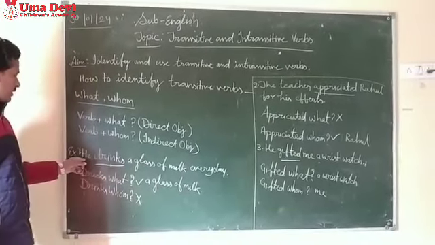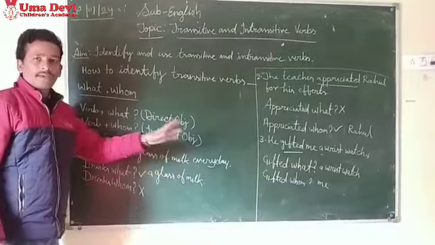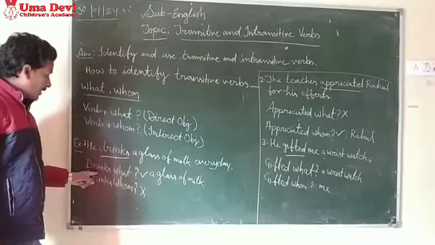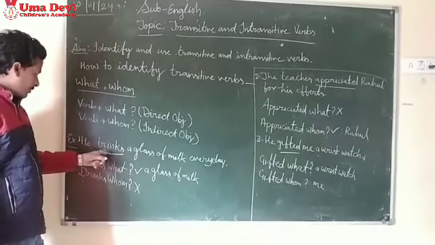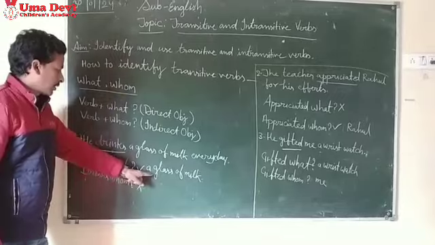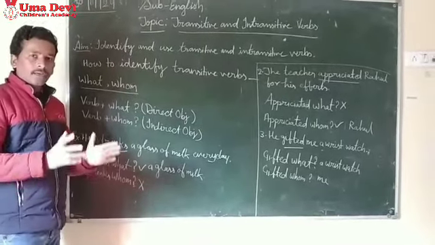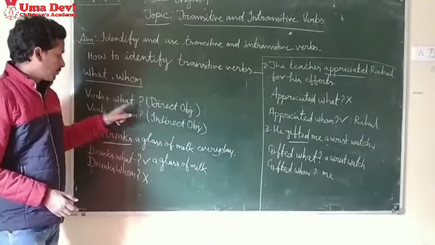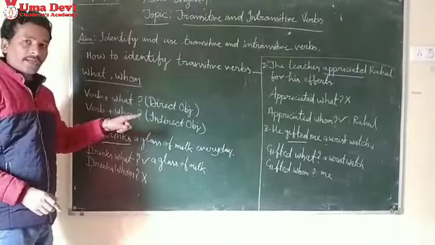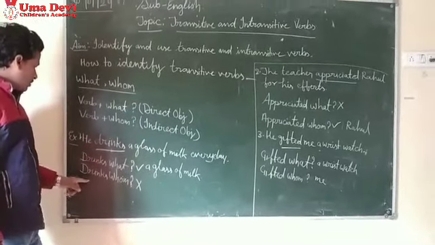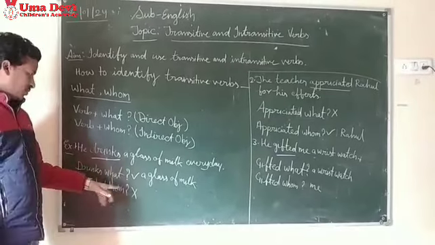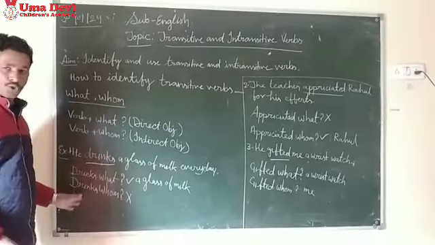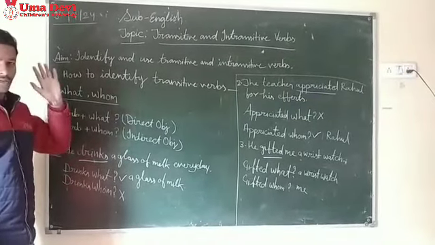See the example. He drinks a glass of milk every day. Now ask two questions as I told you. Drinks what? Is there any answer? Yes, there is an answer: a glass of milk. It means a glass of milk is the object. What type of object? Direct object. If you get an answer to what, it means you are finding the direct object. Now, if you ask drinks whom, no answer is there. It means there is no indirect object.